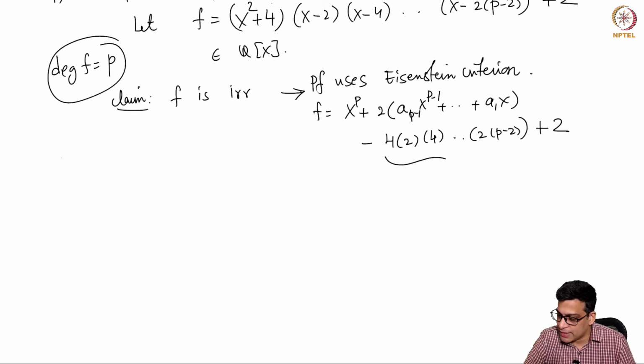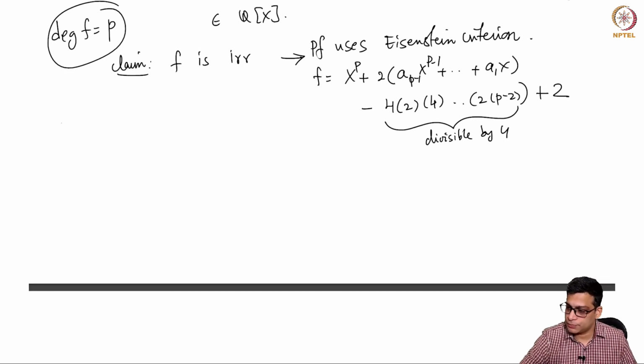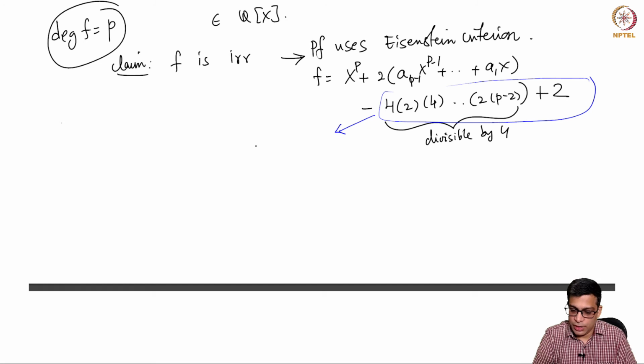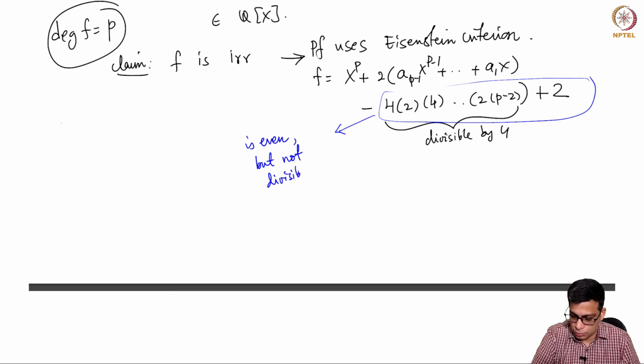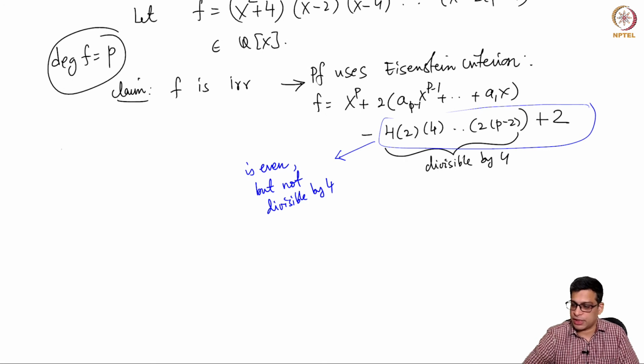But this is divisible by 4, obviously. So the constant term is even but not divisible by 4, because 4 divides this term and 4 does not divide the 2. So the constant term is even but not divisible by 4. So you can apply Eisenstein to conclude that f is irreducible.